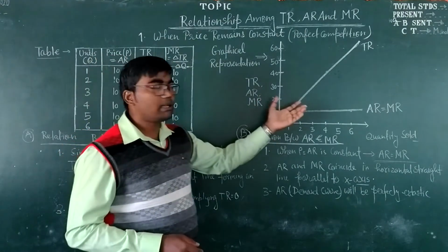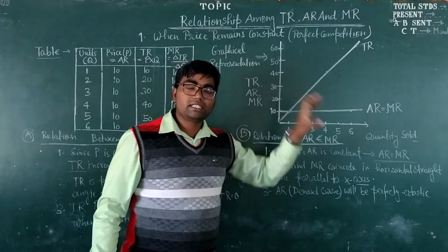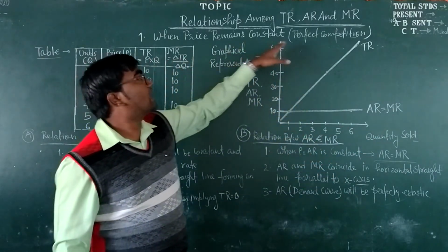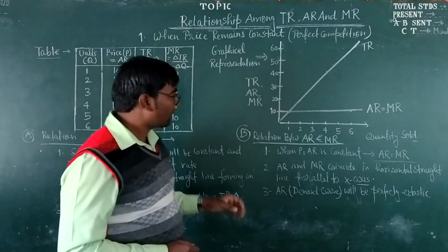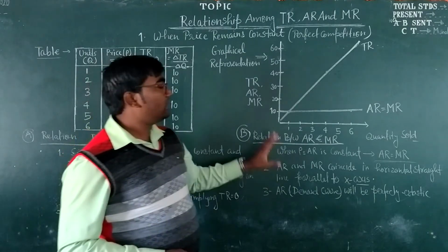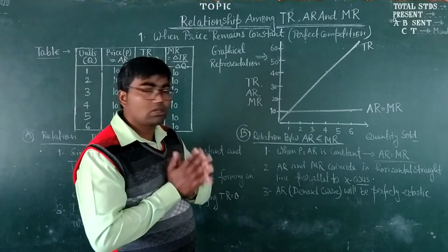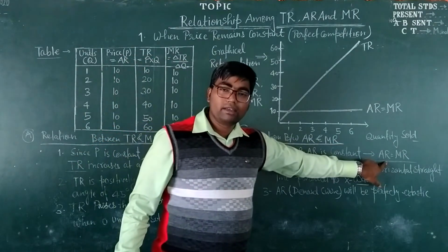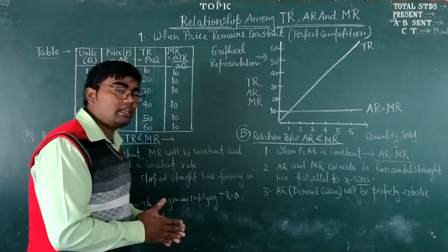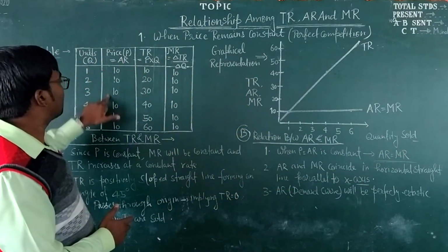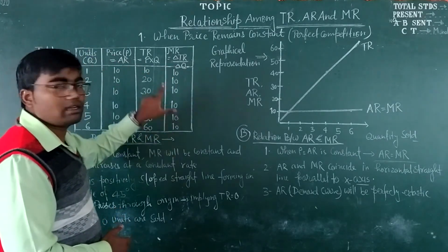Now, let's explain the relationship between average revenue and marginal revenue. And this relationship is explained in the case when prices are constant. It is the situation of perfect competition market. The first relation between AR and MR is when price is constant, average revenue will be equal to marginal revenue. You can see it from this table also. When price is constant, average revenue will be equal to marginal revenue.